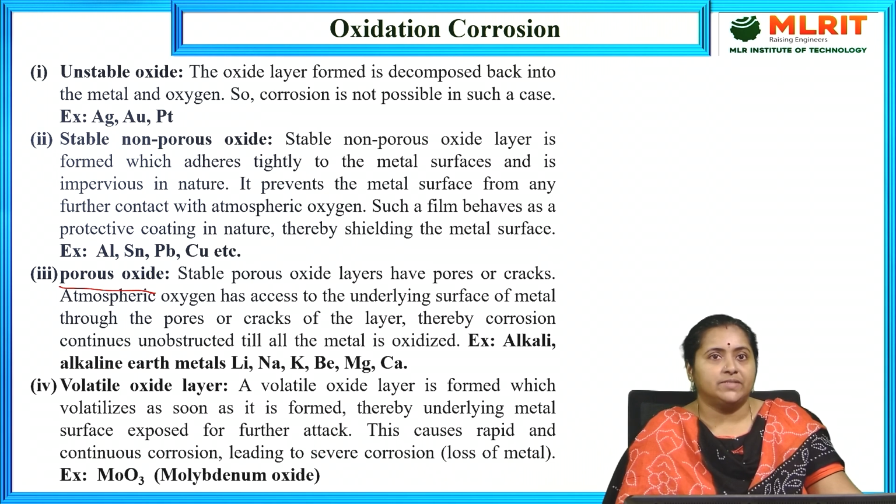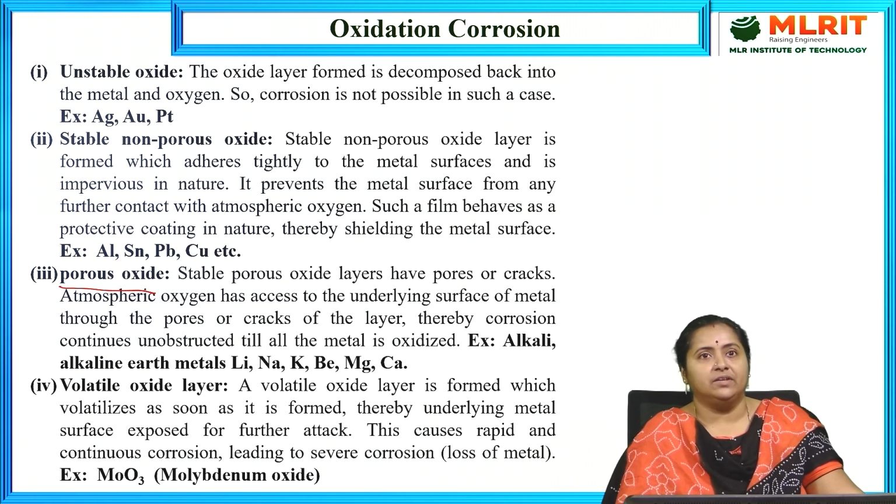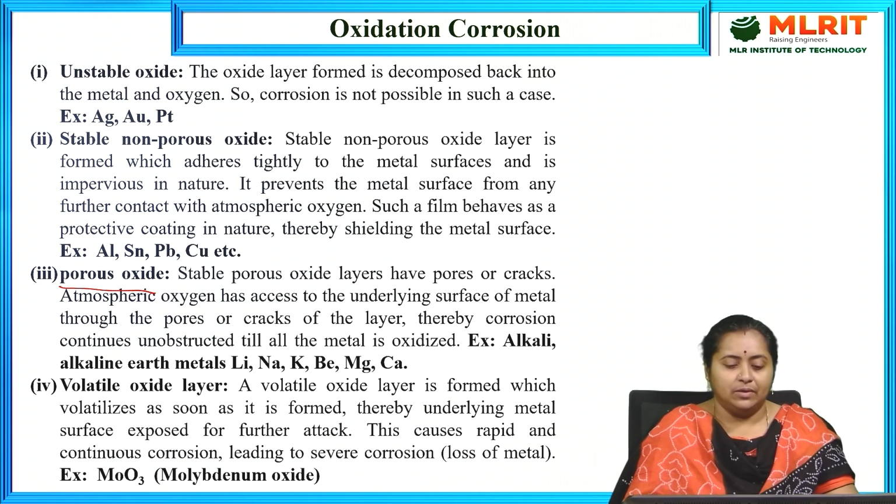Consider the example of a sponge. If a sponge is kept in water, because of the presence of pores, it is able to absorb the water content. Just like that, if the produced metal oxide layer has pores, it becomes easy for atmospheric oxygen to penetrate further onto the underlying metallic surface. As a result, different new layers will be formed till the entire metal gets disintegrated. This will be a continuous process.